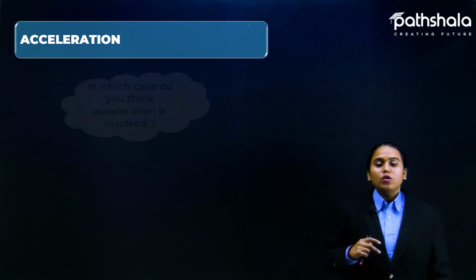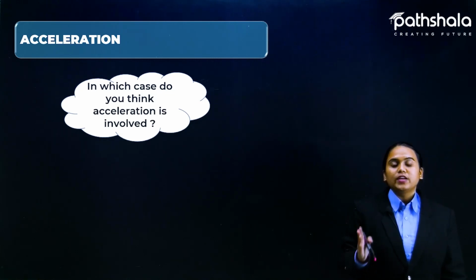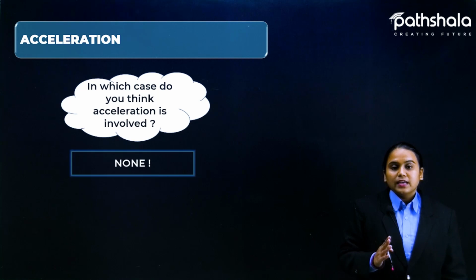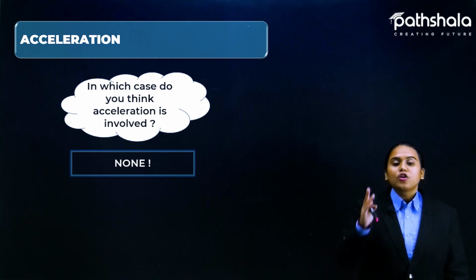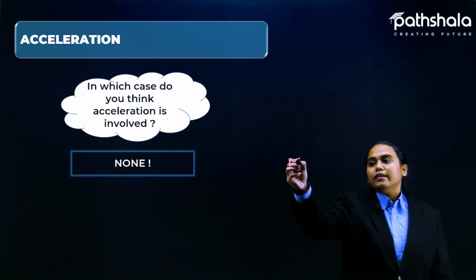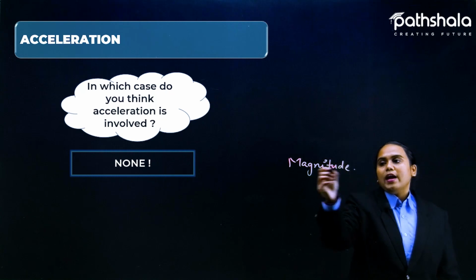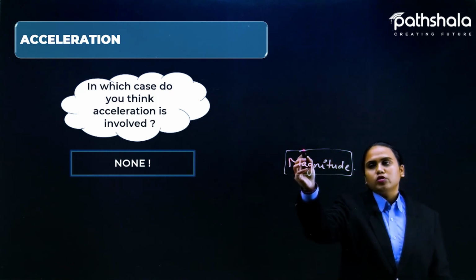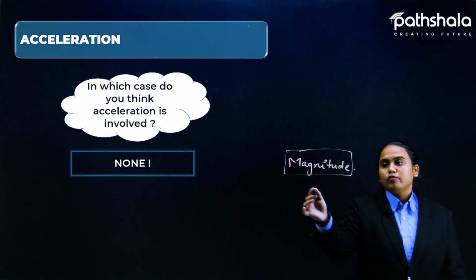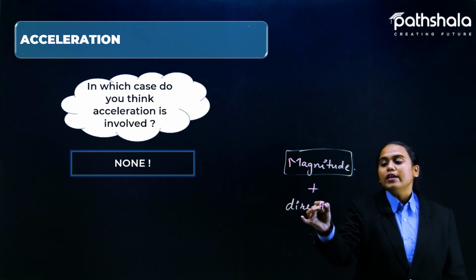Now, can you tell me in which case acceleration is involved? None, because they are not changing their magnitude or their direction. I have told you that magnitude is the major part for solving any kind of question, but in vector quantities, direction is also included.